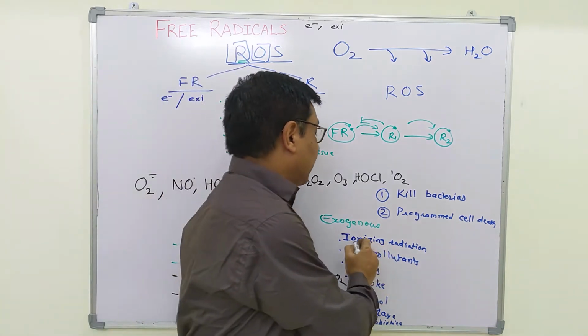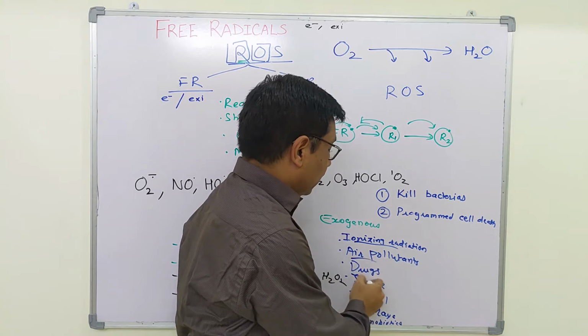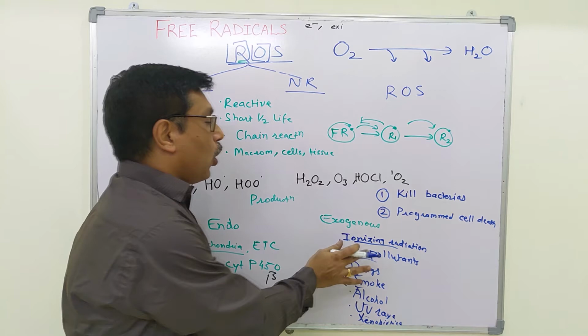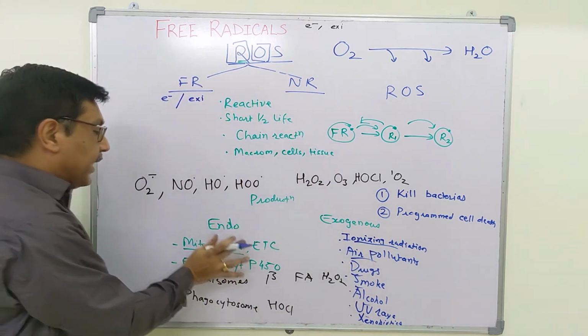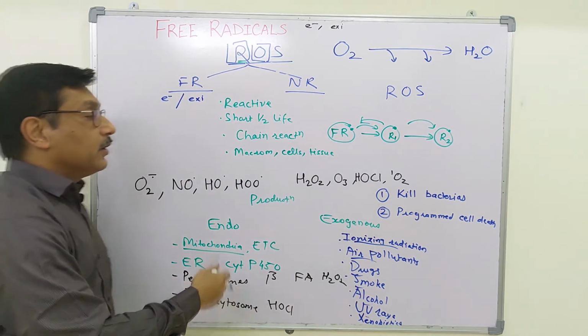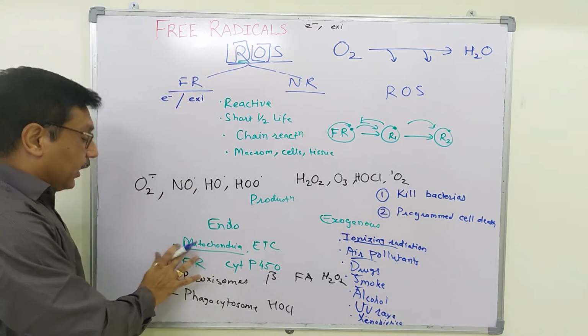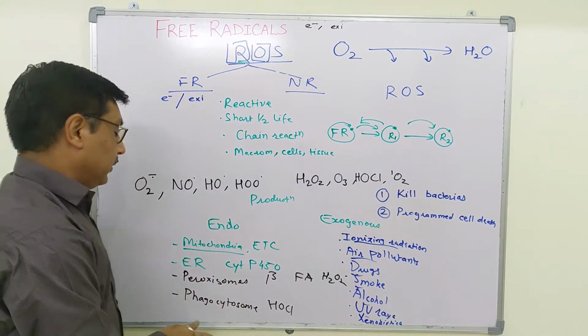So all of these will increase these reactions and thereby increase the production of free radicals. Whereas the endogenous reactions, we will see one by one.